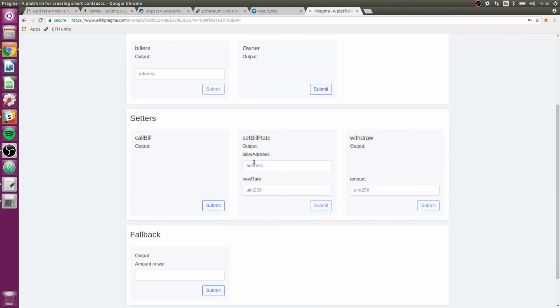For example, this bill rate, all it knows is that it's supposed to be a uint256. And this thing is never going to be intelligent enough to say, oh, that's supposed to be a date, let me choose a date picker. Or, oh, that's an amount of ether.